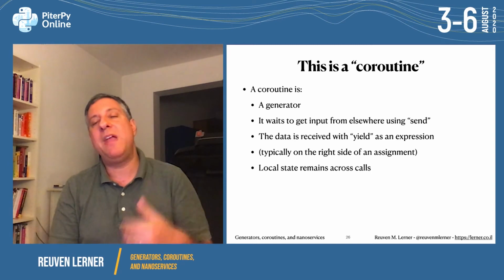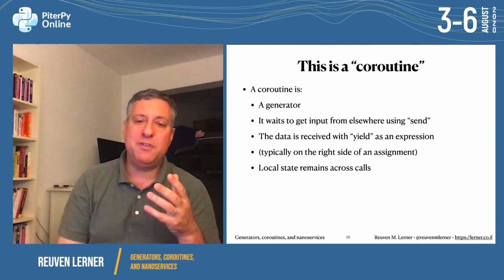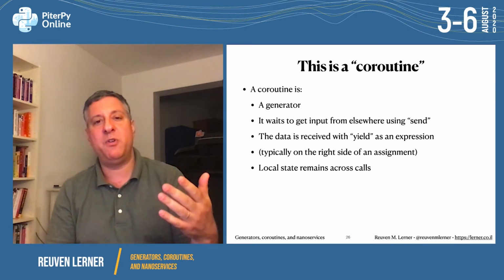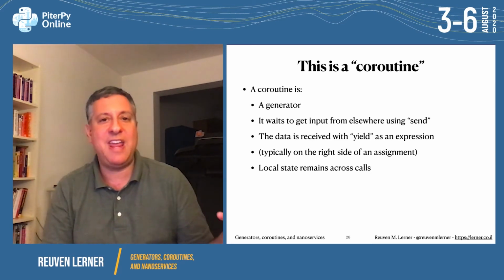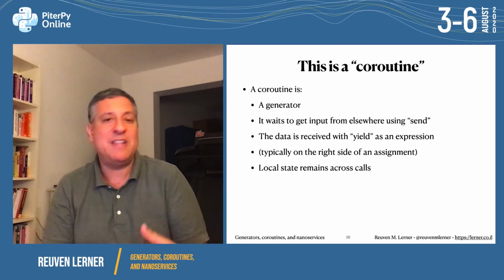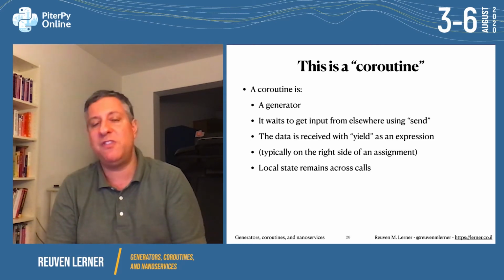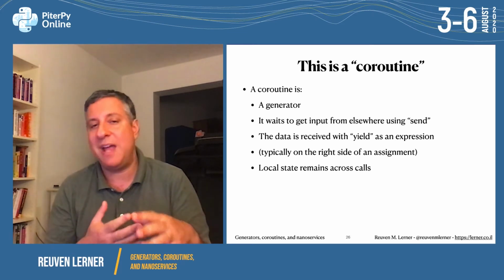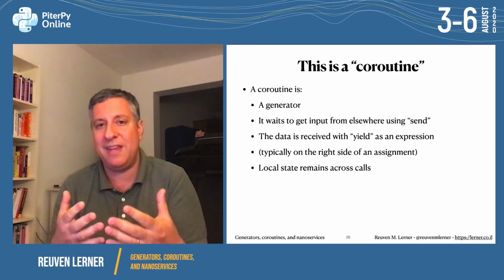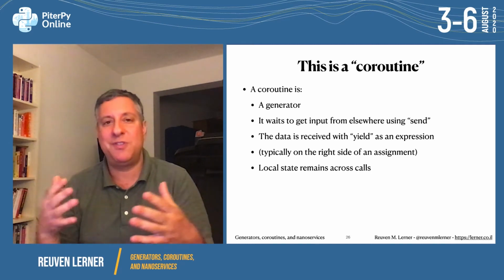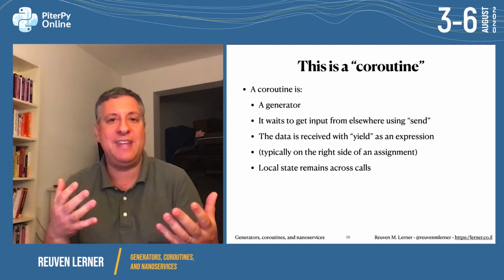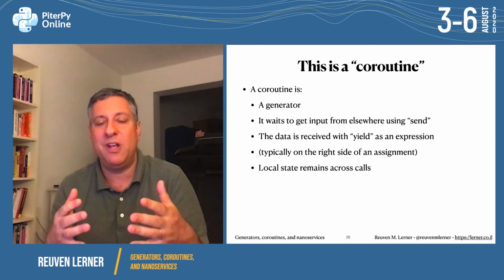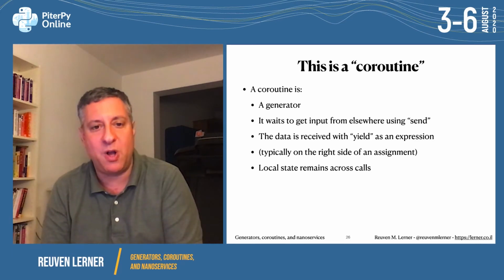The local state remains across calls. The difference between a regular function call and a coroutine is that a regular function call would have to build up whatever state the coroutine already has. That's part of the savings and the efficiency involved in the coroutine. I should add, this means the coroutine is in memory all the time. Its local variables are there and it's taking up space. But that sort of time versus space trade-off is one that we often make. And here it's better to have it in memory because it's not going to take up that much memory, versus having to do all of our startup costs.